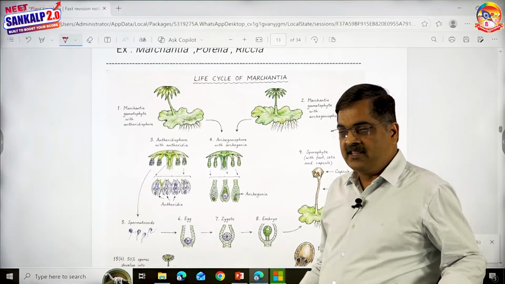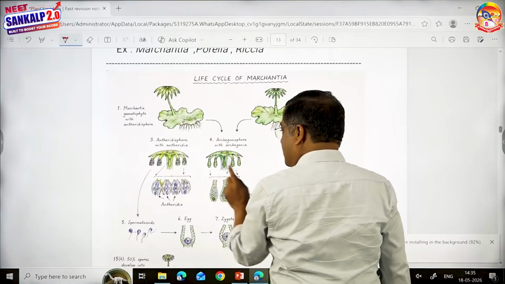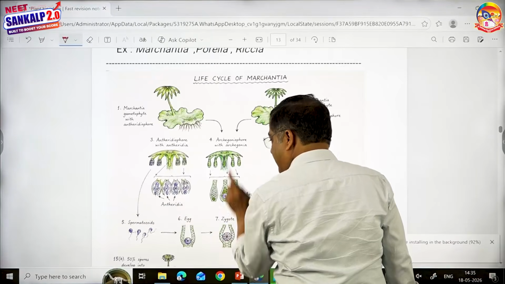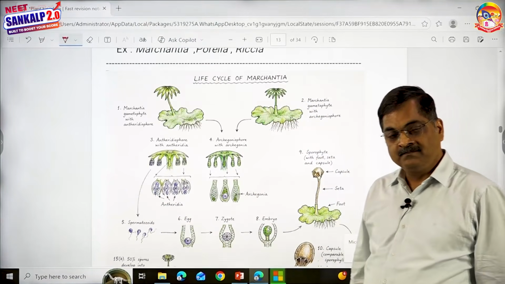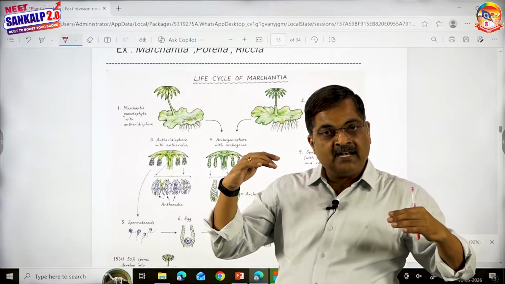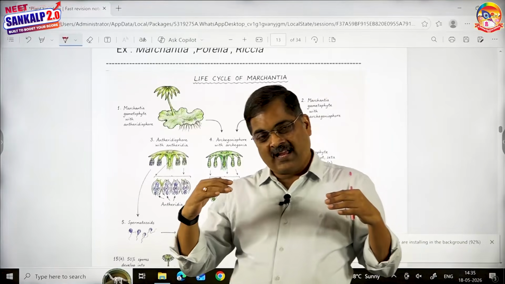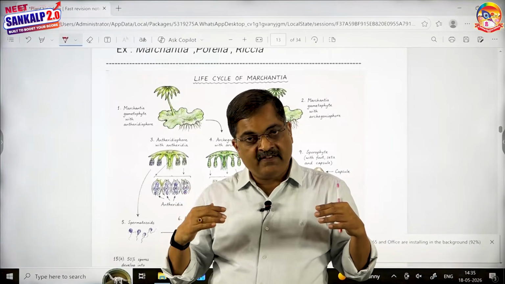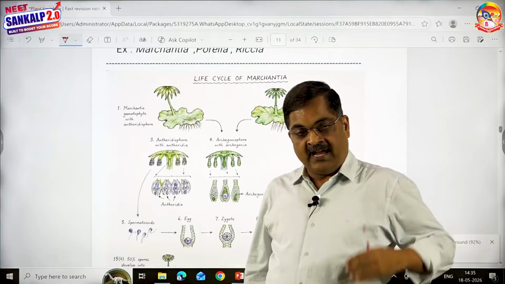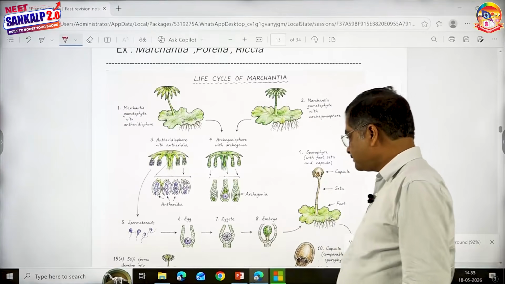And this archegonium contains an egg cell. So let me go with this. Gametophyte, male gametangium, female gametangium, male gamete, female gamete. That's very simple to remember. Gametophyte, male gametangium, male gamete, female gametangium, female gamete. Female gametangium is called archegonium. Female gamete is egg cell. Male gametangium is antheridium. And the male gametes are spermatozoids, which are biflagellated and sickle-shaped.